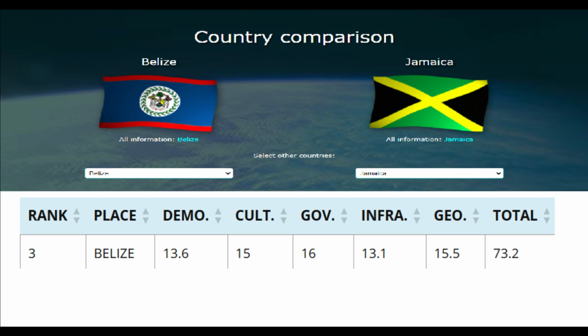There's a decent amount of similarity since they're both Anglo countries, and obviously, with a lot of Jamaicans going to Belize, there's going to be some influence there. And religion is pretty similar as well. Kind of the same with the government. Obviously, the infrastructure and the